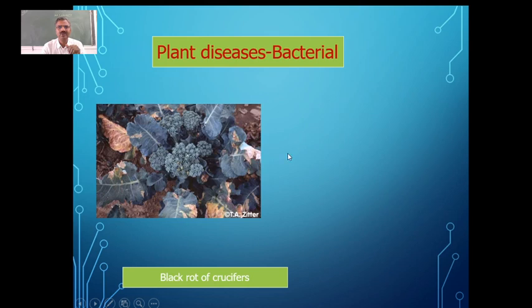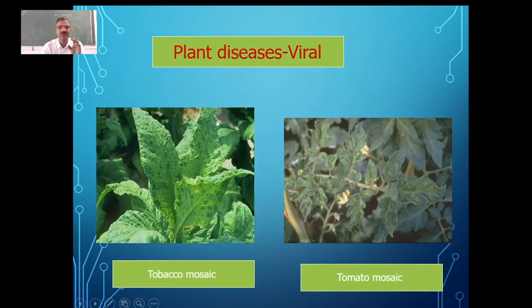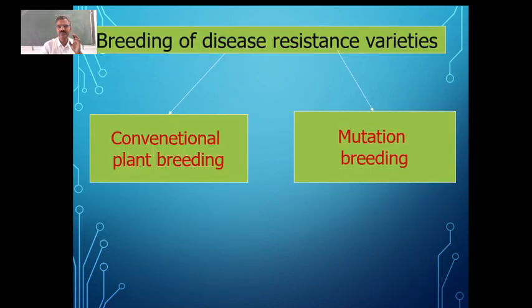Then we have some bacterial diseases like black rot of crucifers. Then we have viral diseases caused by viruses, like tobacco mosaic disease and tomato mosaic disease. You can see the tomato mosaic disease.